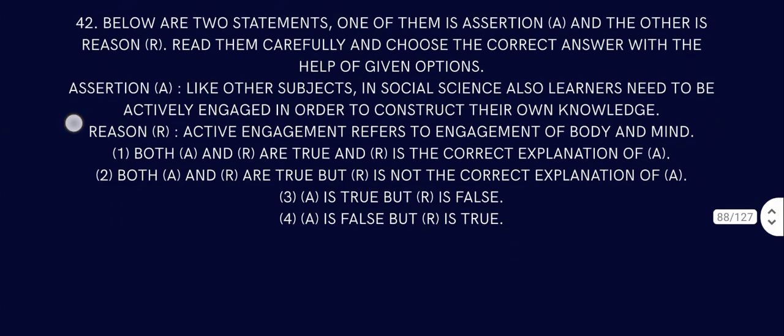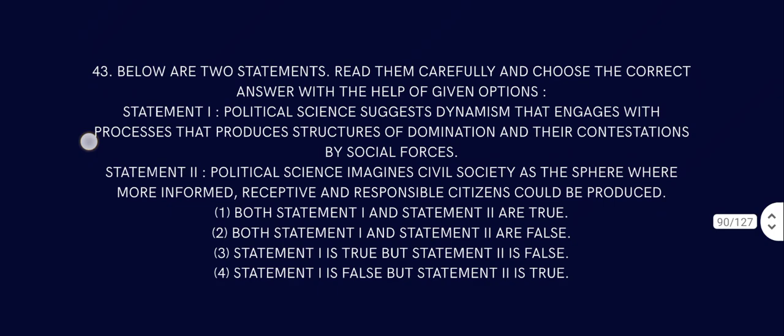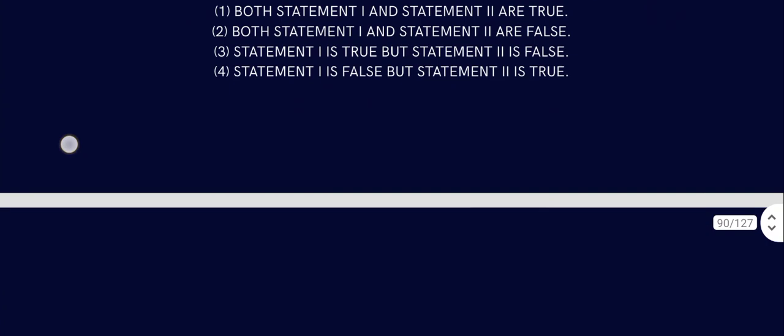So both A and B are true, and R is the correct explanation of A. Question number 43. Political science suggests dynamism that engages with process that produces structures of domination and their contestations by social force. Political science imagines civil society as the sphere world. More informed, receptive, and responsible citizens should be produced. Both statement 1 and 2 are true, those are the correct options.